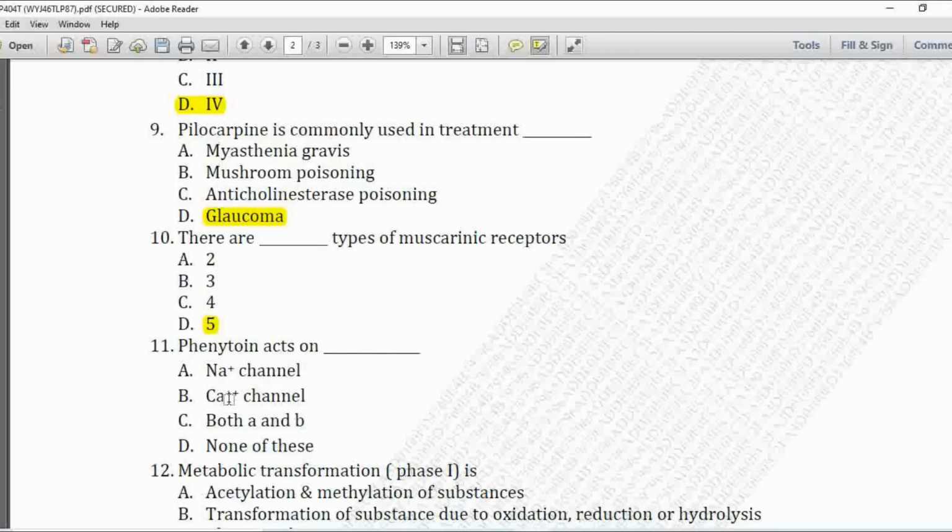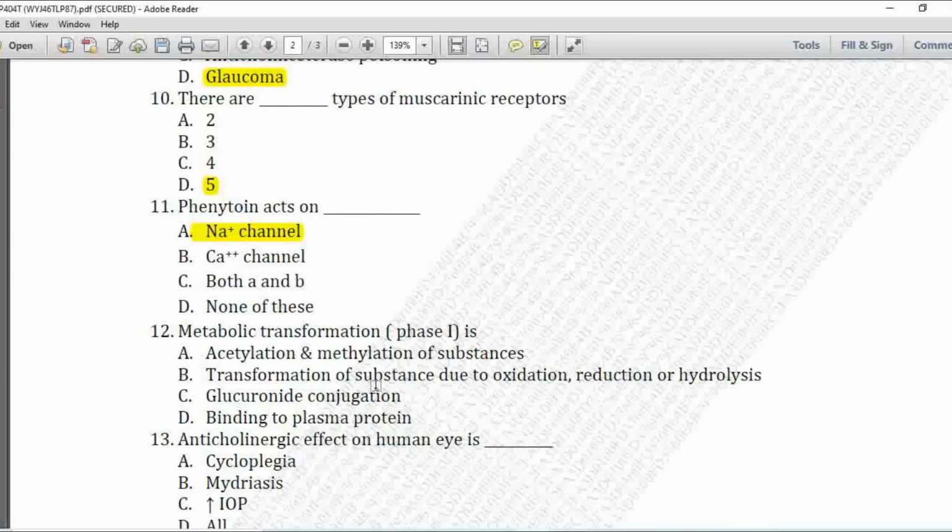Next MCQ, phenytoin acts on. Option A is sodium channel, B is calcium channel, C is both A and B, and D is none of the above. So phenytoin acts on the sodium channel. So option A is correct.